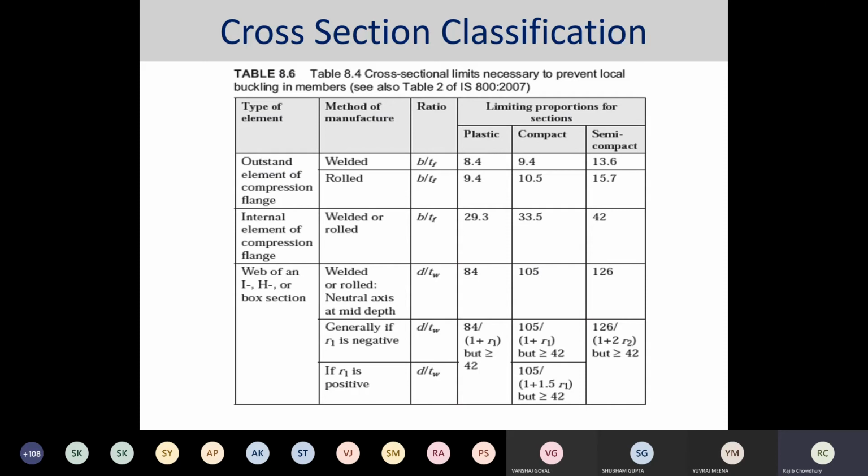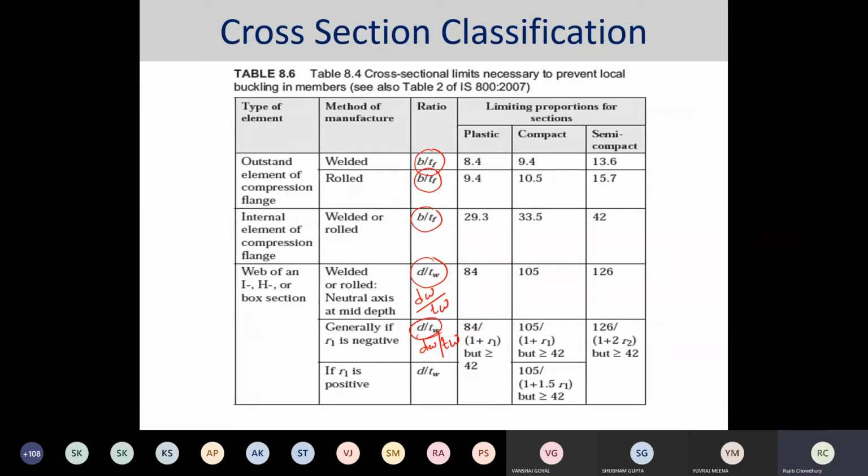And as I mentioned, everything depends on whether it is a rolled section and so on. Everything depends on the b by tf ratio, or bf by tf ratio, or sometimes for the web it gives the depth of the web divided by the thickness of the web. Similarly here, depth of the web divided by thickness of the web. The depth of the web and the total depth may not be the same, so you have to be very cautious about that.